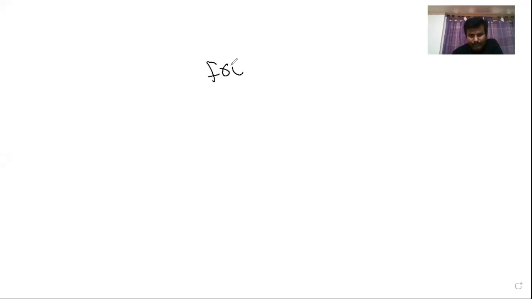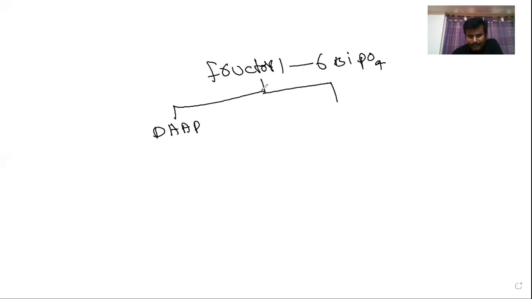Fructose 1,6-bisphosphate becomes dihydroxyacetone phosphate and phosphoglyceraldehyde.